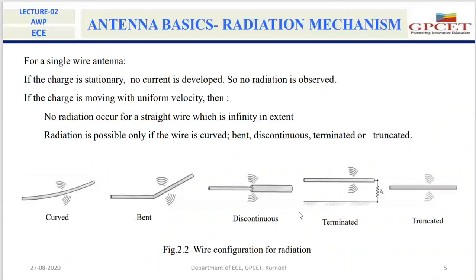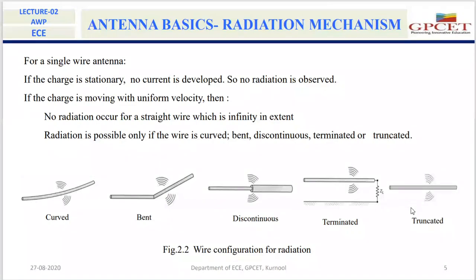Similarly, because of the termination, that means if you terminate that wire with some impedance, then also the charge that is present in the wire will be accelerated and the radiation will take place. Similarly, truncation, that means if you cut that conducting wire, then also the charge gets accelerated, and the radiation will take place.